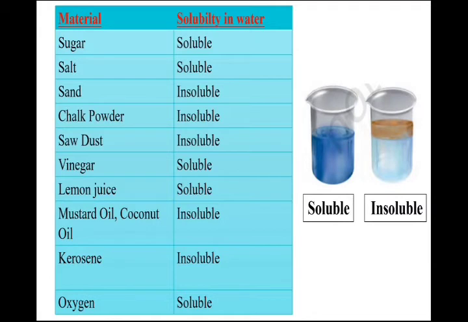From this you can see that sugar and salt are soluble. But the rest of the substances like chalk powder, sawdust, vinegar, etc., are all insoluble in water. Right? You can see two pictures. One is soluble and the other is insoluble. The soluble one is completely dissolved, but insoluble substances form a separate layer.